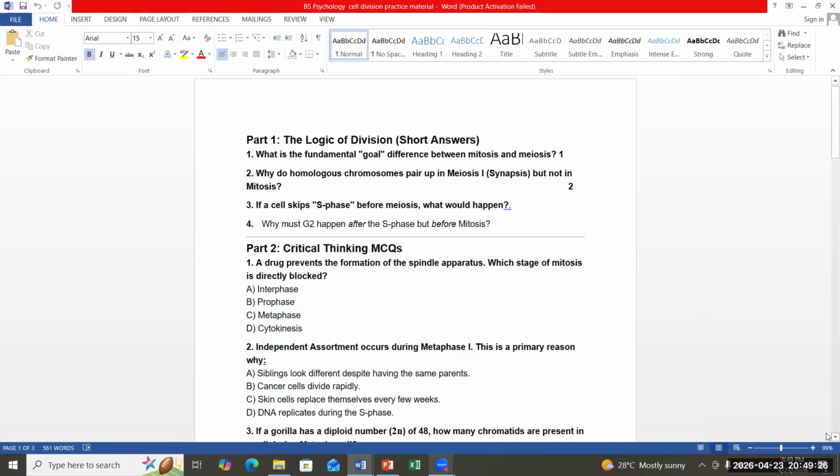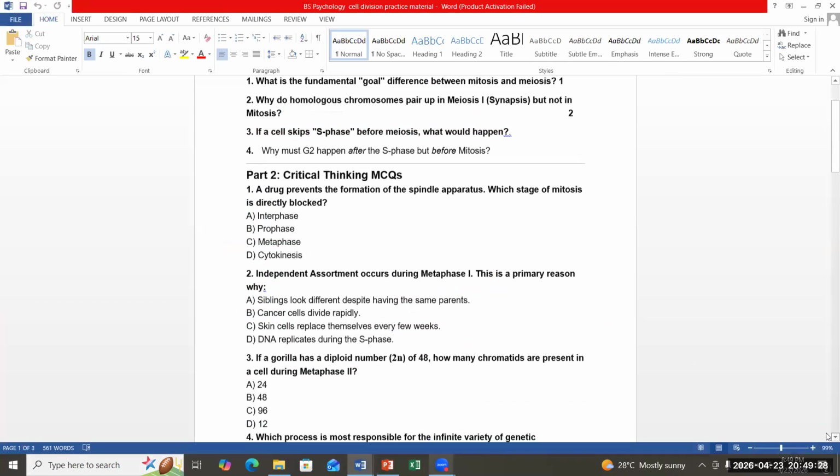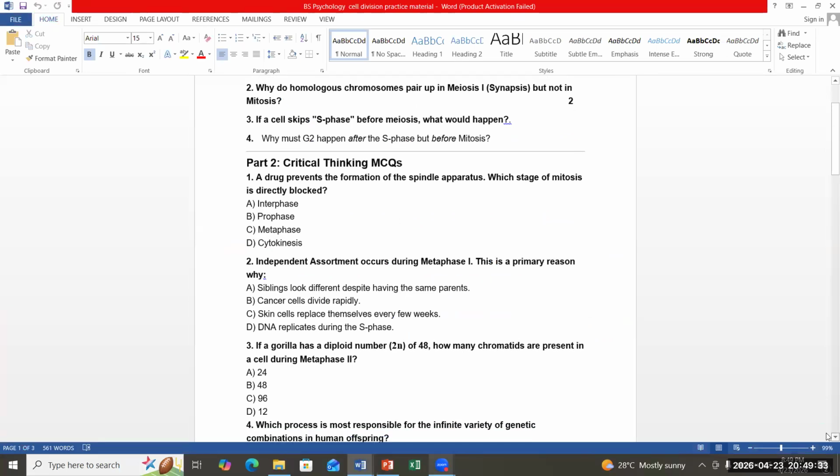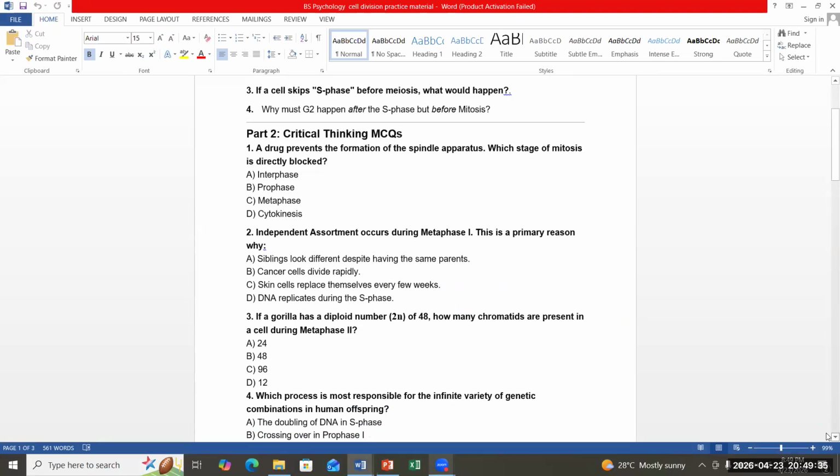Error has to be removed. So error must not move on to the cell that is dividing. Is that clear?